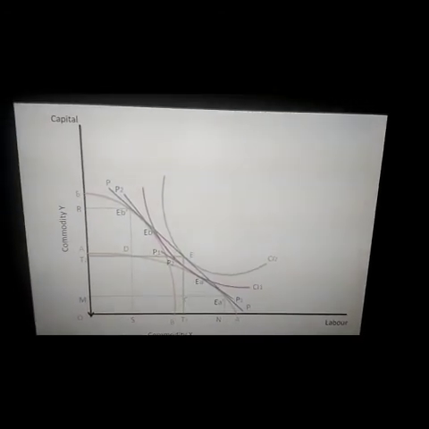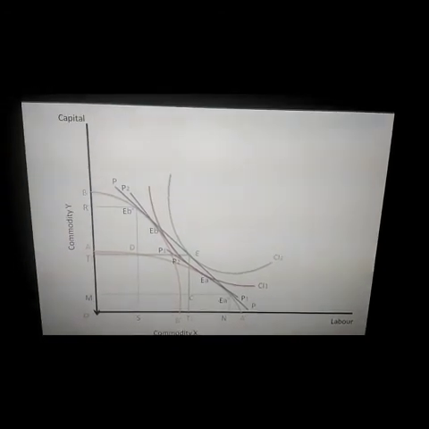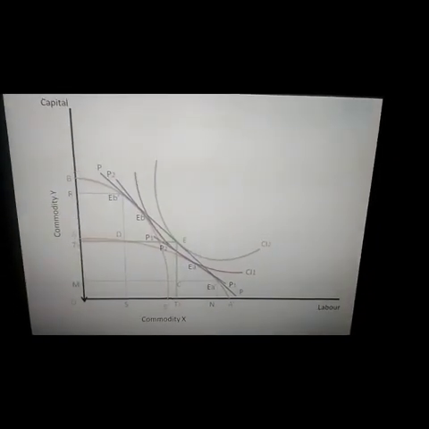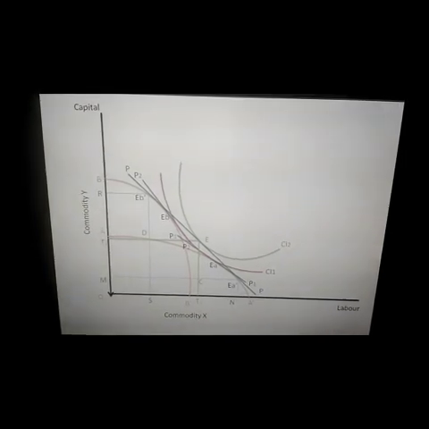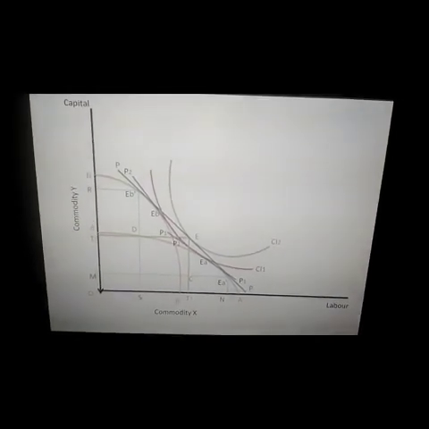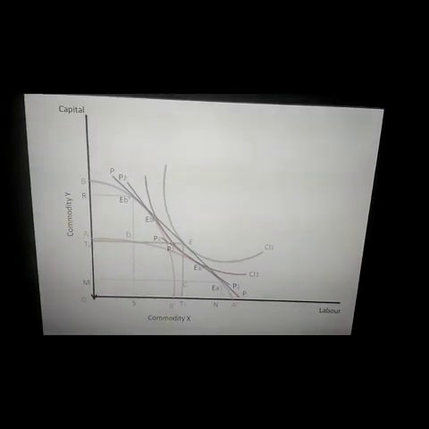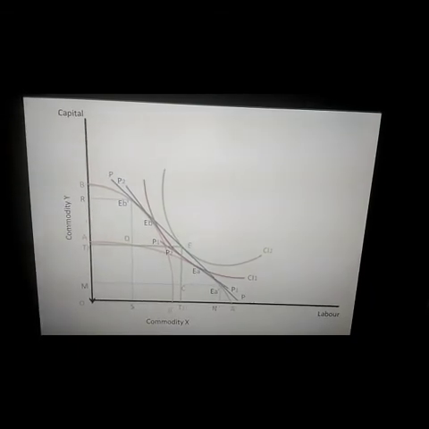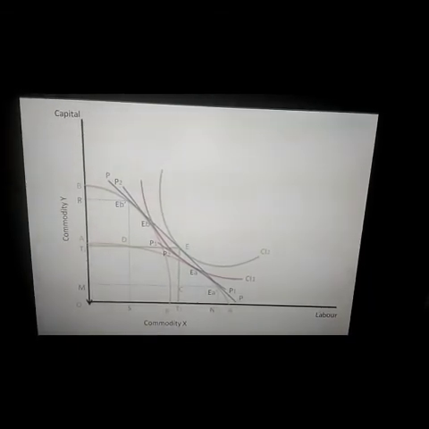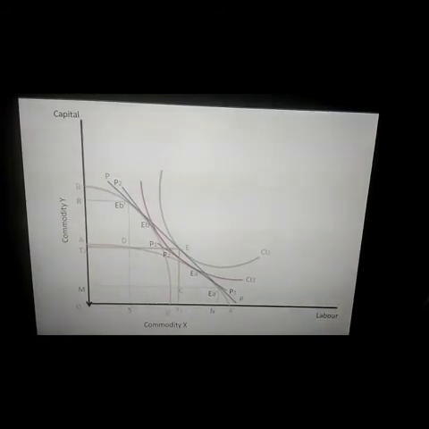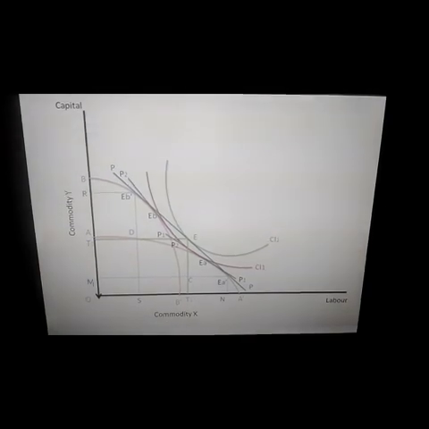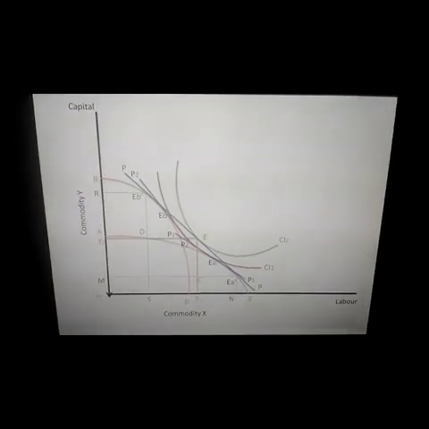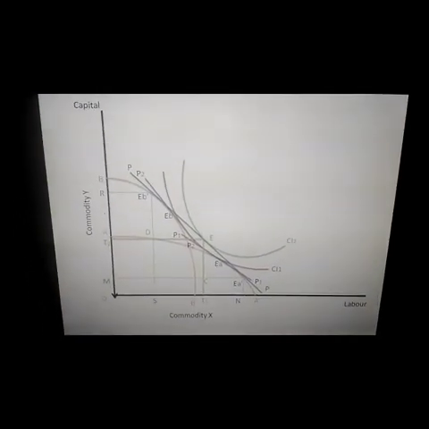Now what we can see is that E, C and EA dash is the trade triangle for country A, which means that it is exporting CEA of commodity X and importing CE of commodity Y. So now at this point it is producing at EA dash, but at the same time it is consuming at point E, which means it is consuming more than what it is producing.